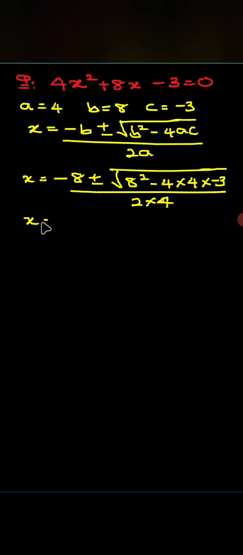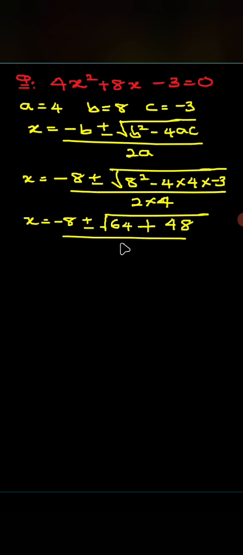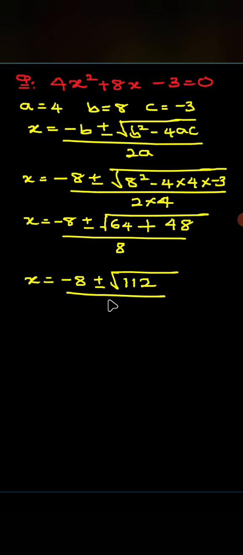So I'll be having x equals minus 8 plus or minus square root of 8 squared will give me 64, minus times minus here I'll be having plus. So 4 times 4 is 16 and 16 times 3 will give me 48. So everything divided by 2 times 4, which is 8. x is equal to minus 8 plus or minus square root of, when I add 64 plus 48, I'll be getting 112. So this is 112 divided by 8.